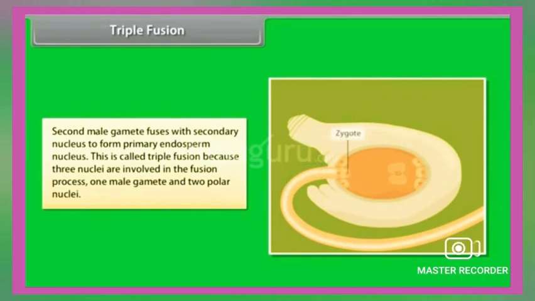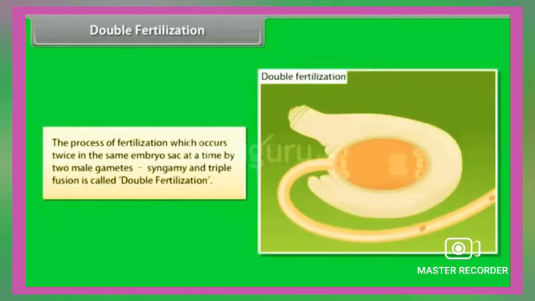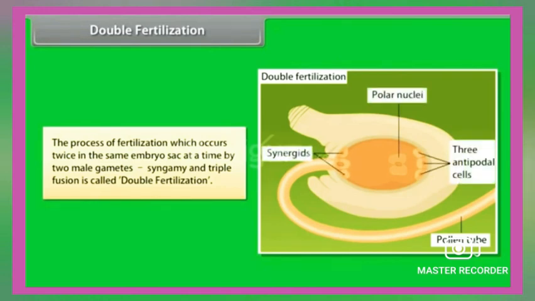This is called triple fusion because three nuclei are involved in the fusion process, one male gamete and two polar nuclei. Double fertilization. The process of fertilization, which occurs twice in the same embryo sac at the same time by two male gametes, that is syngamy and triple fusion, is called double fertilization.